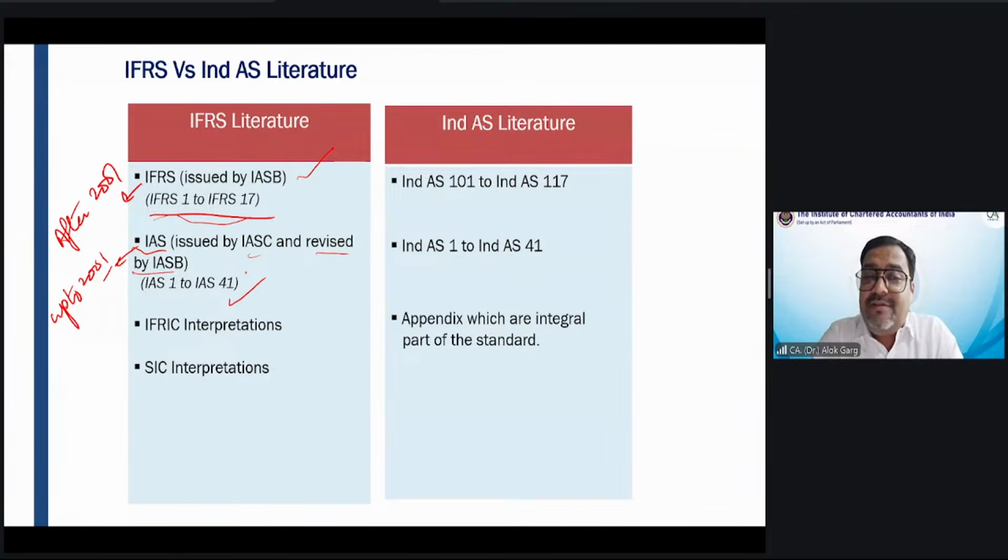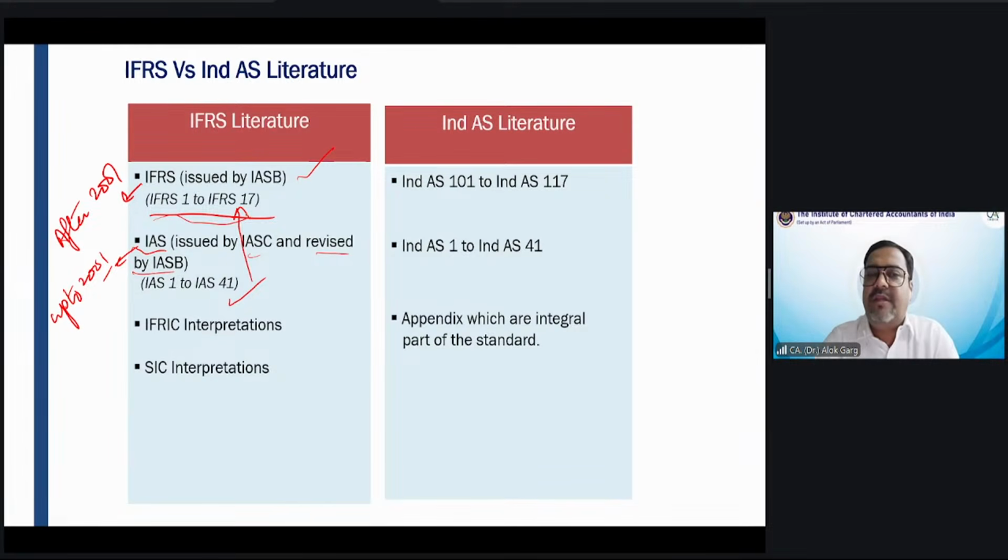But friends, in IAS 1 to IAS 41, all the standards are not there. Many standards have been deleted and many have been replaced by the IFRS series of standards. So globally, there are two series of standards, the IAS series and the IFRS series.